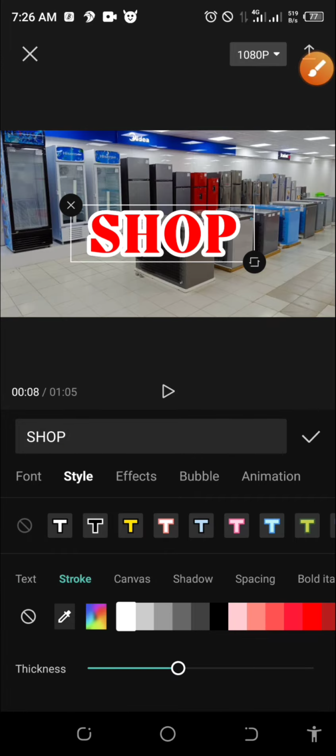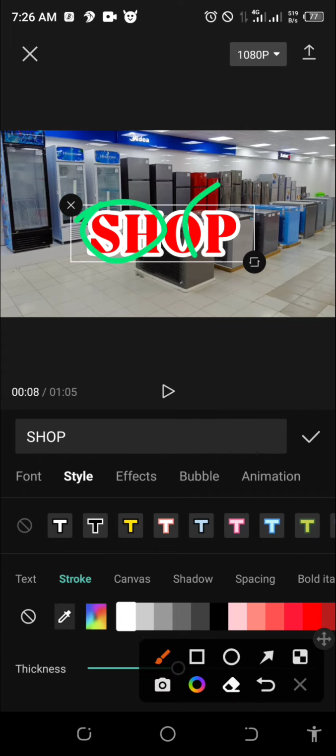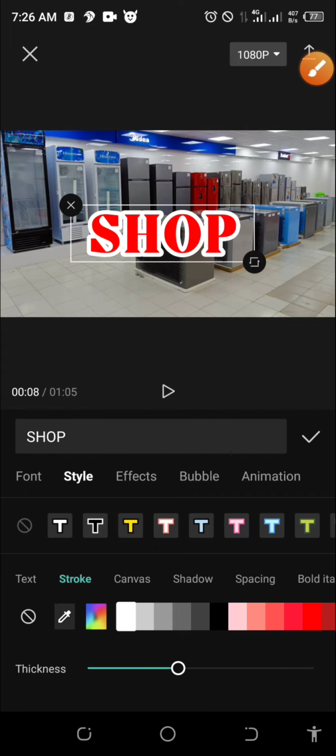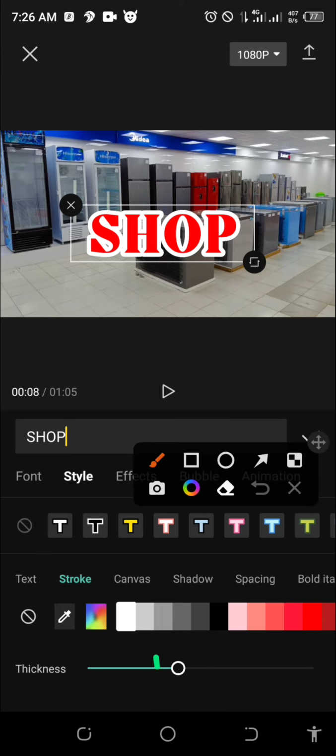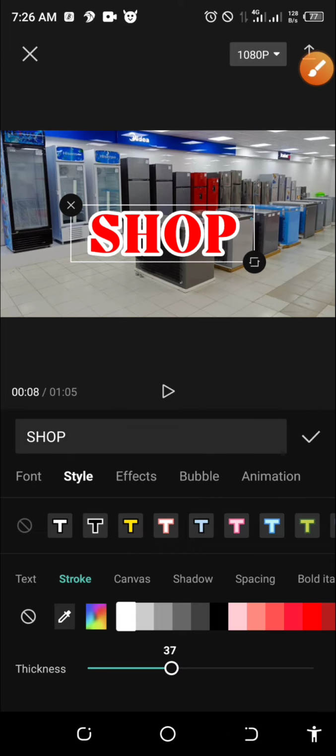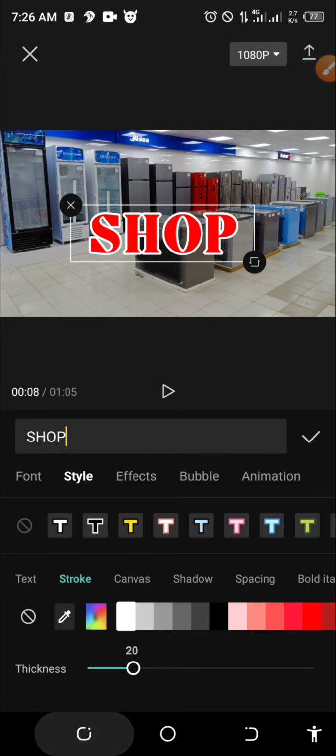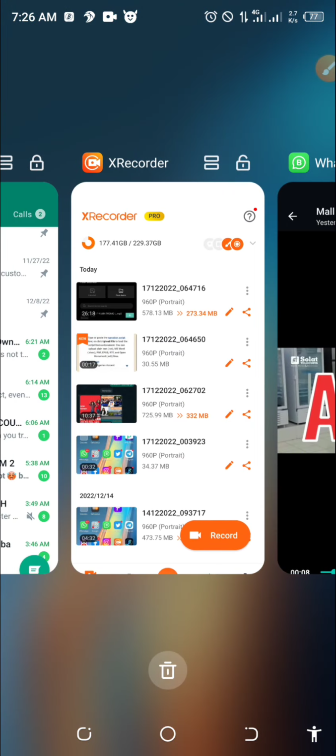Are you with me? Are you seeing that the white stroke is not showing? The thickness of the stroke is too much, right? So I will just scroll down here. I will just hold here and draw it to this direction to reduce it. I think we have something like this in the original video, so let's confirm.